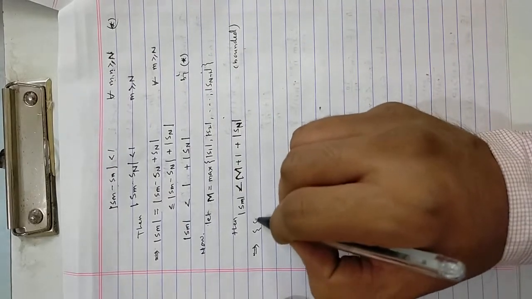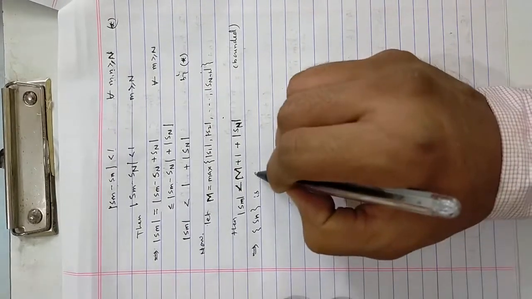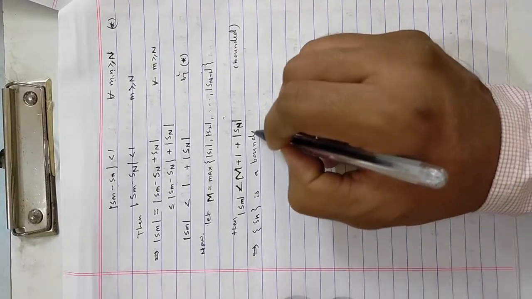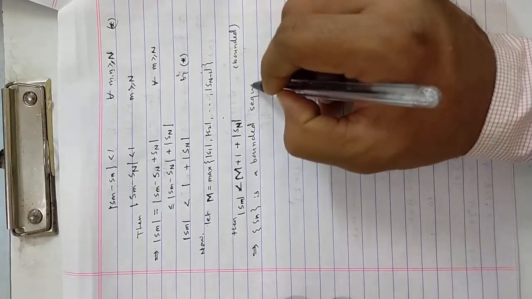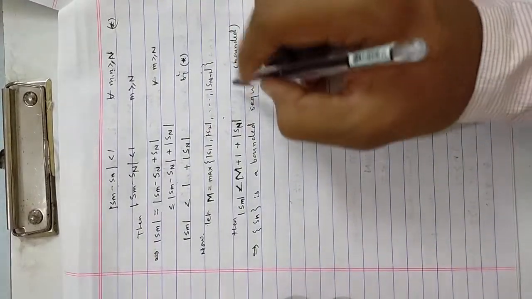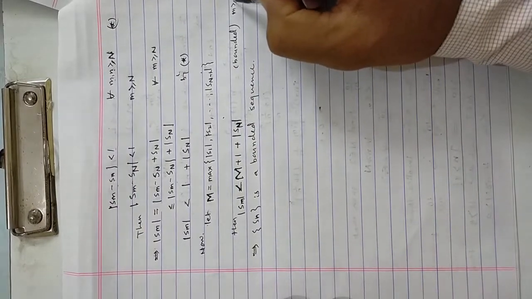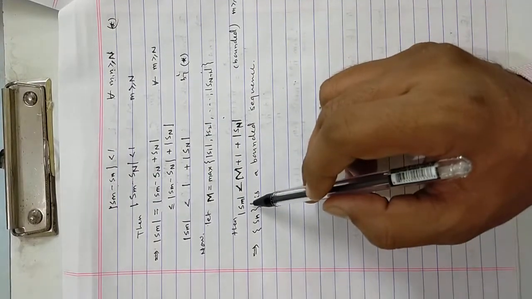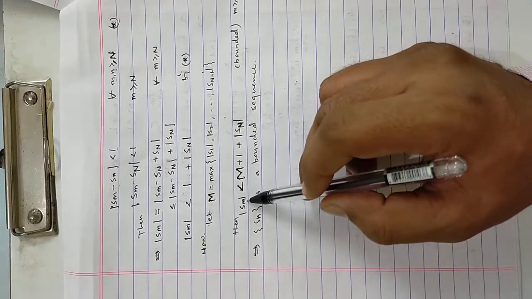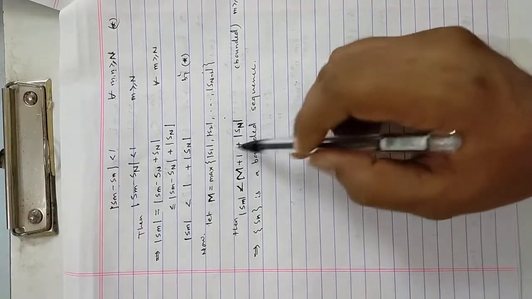That means the sequence Sn is a bounded sequence, as it is true for all m greater than or equal to N. So every large mth term is bounded by this real number.